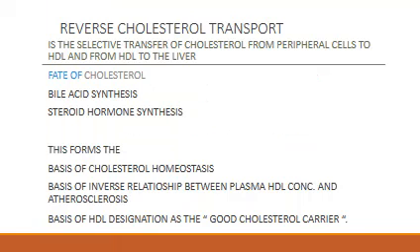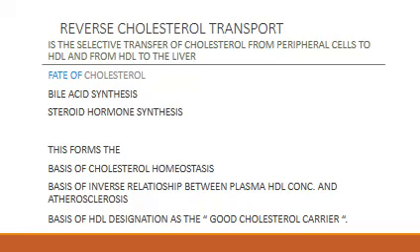Now, you were asked a question on what is reverse cholesterol transport. It's a selective transfer of cholesterol from the peripheral cells or peripheral tissues to HDL and from HDL to the liver. Once it's taken to the liver, what is the fate of this cholesterol? A major part of cholesterol will be converted to bile acids, or it can be used for steroid hormone synthesis.